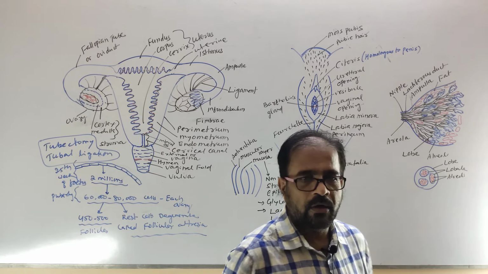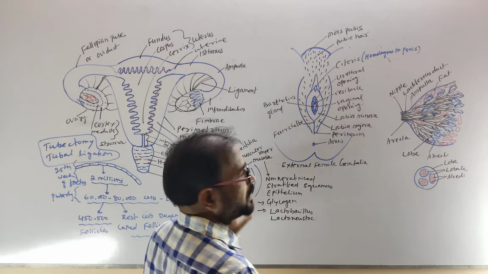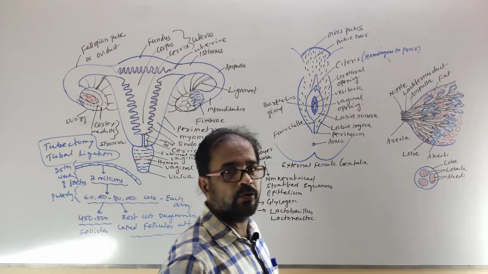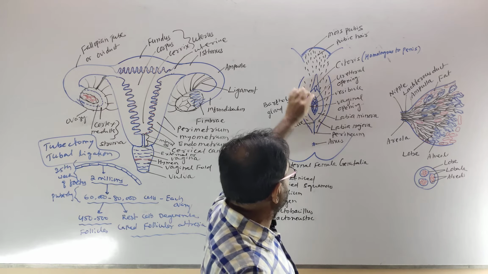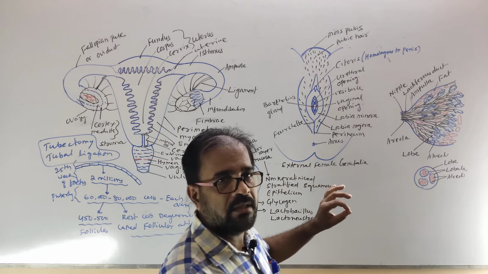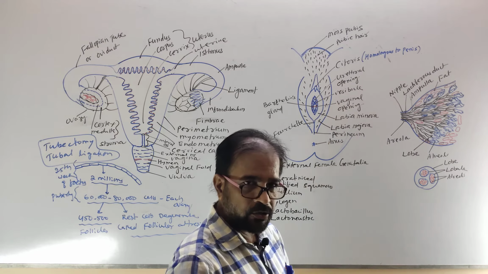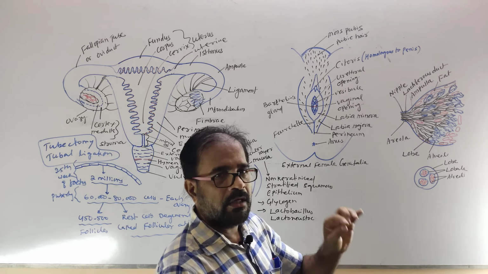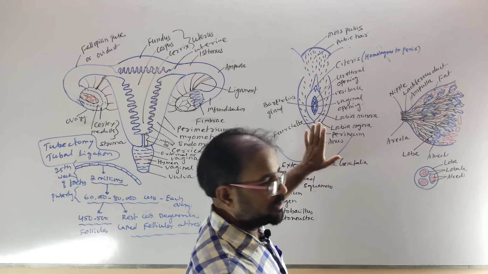The clitoris is also composed of tissues like those of the penis, such as corpora cavernosa. But the difference is that here the urethral opening is absent. In the male, the penis contains corpora cavernosa and the urethral opening is found inside the penis, but here the urethral opening is not present.